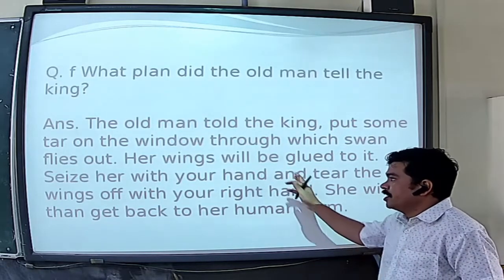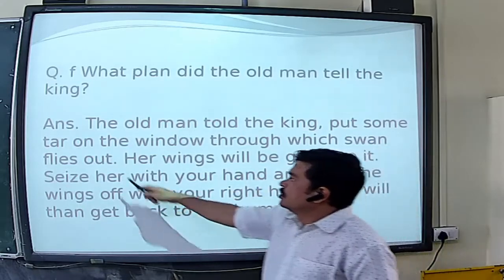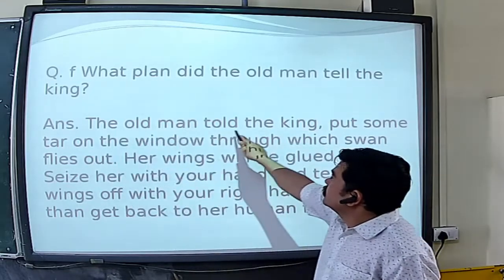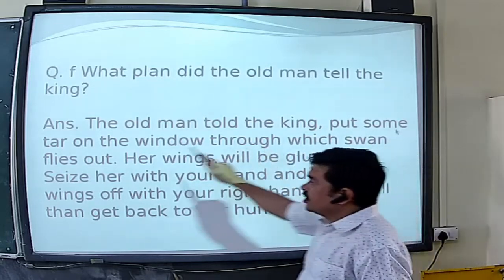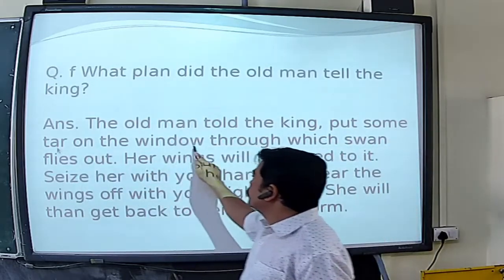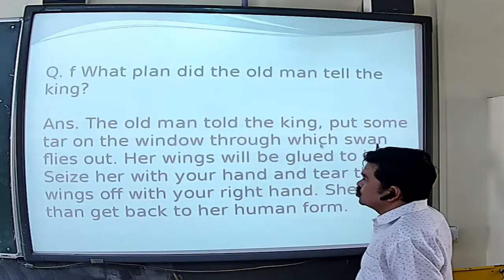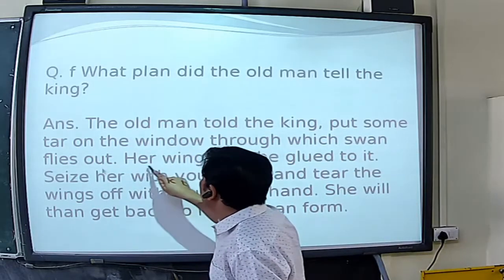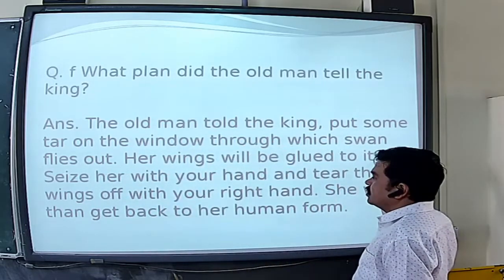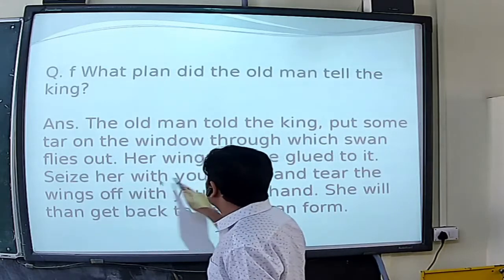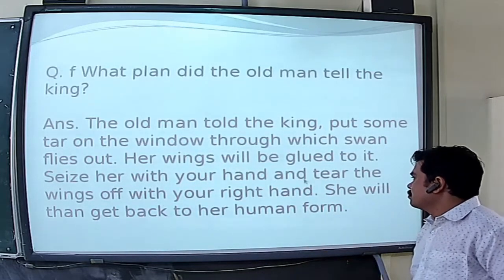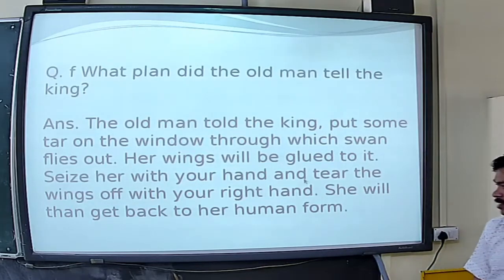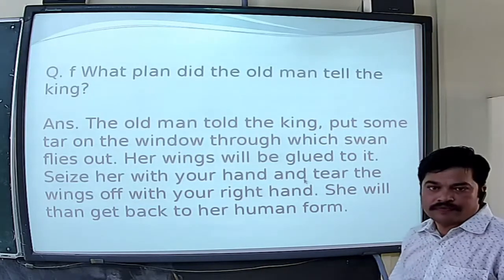I am writing this answer again. The old man told the king, put some tar on the window through which the swan flies out. Her wings will be glued to it. Seize her with your hand and tear the wings off with your right hand. She will then get back to her human form, right?